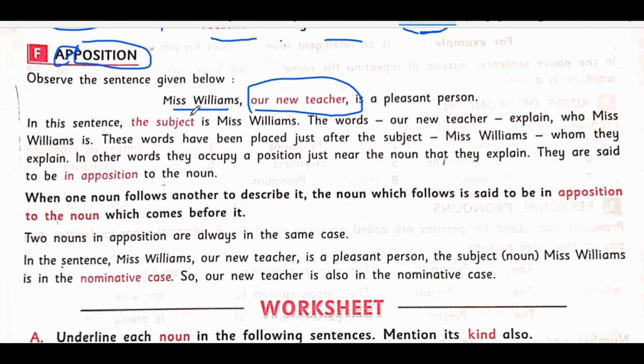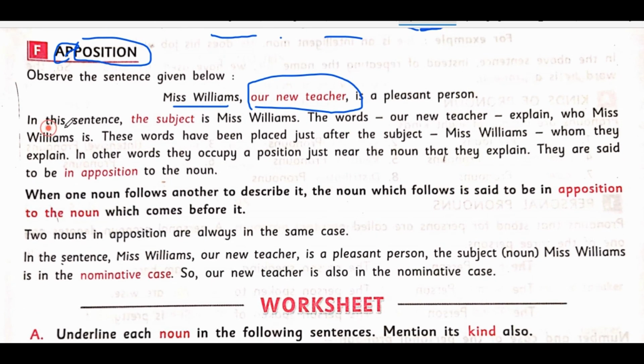So now listen. Remember, in this sentence the subject is Miss William. For example, Miss Williams, our new teacher. Here we are addressing who she is. We can say Miss William is a pleasant person, but I want to introduce that person better. Miss William, who is that? Miss William is our new teacher. So our new teacher is the address of Miss William. We can say that this apposition of this noun is called the apposition of the sentence.